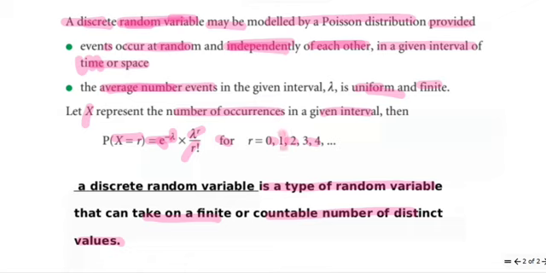We can consider another example for Poisson distribution: the number of cars met with an accident. If I mention per day, that falls under Poisson. If I mention within 10 minutes all over the country, that also falls under Poisson distribution. So whenever a time interval or a fixed space, anything, is provided in the question, that falls under our Poisson distribution. So let's have a look into the question.